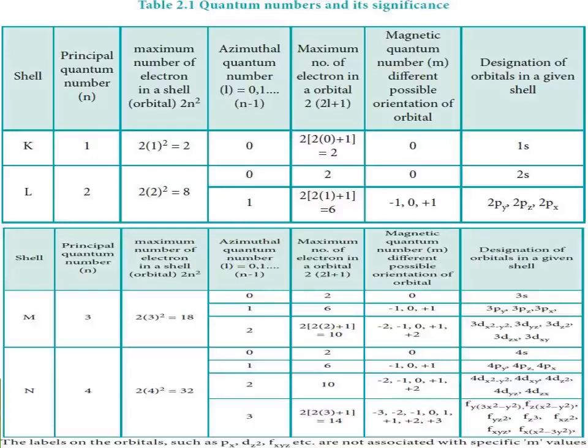Okay, in this way it is classified. This is the orbital. So orbital is 3 dimensional, so depending on x y z, that is how they classify it. This is the quantum number and its significance. Okay children, have you understood?